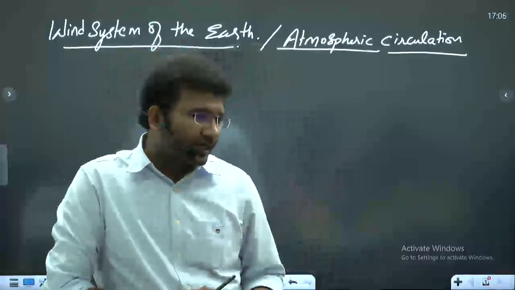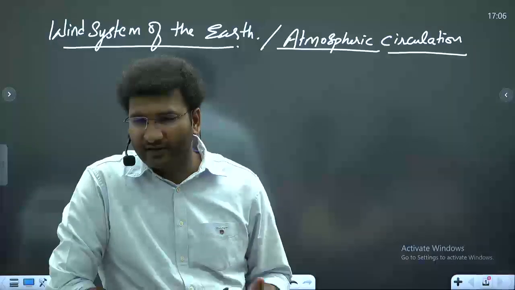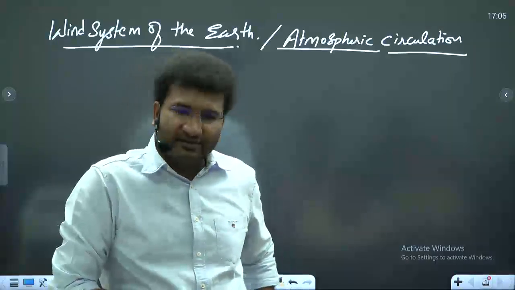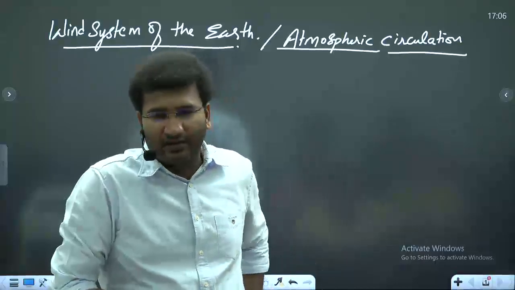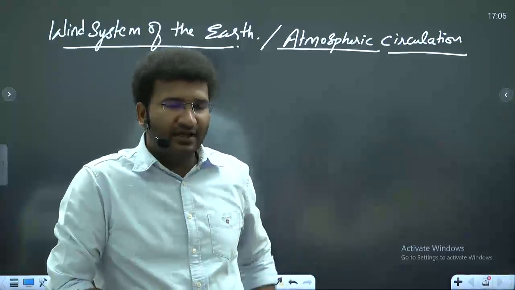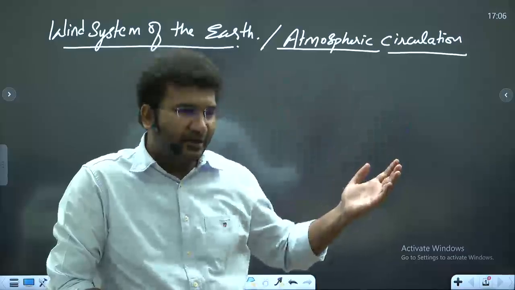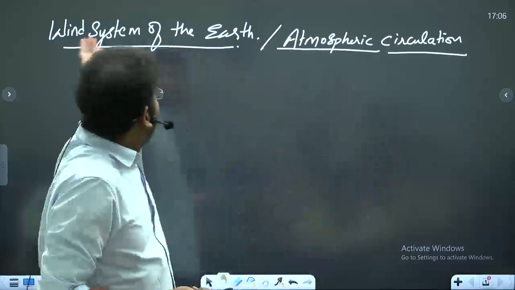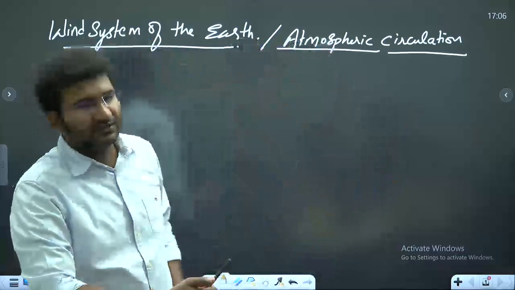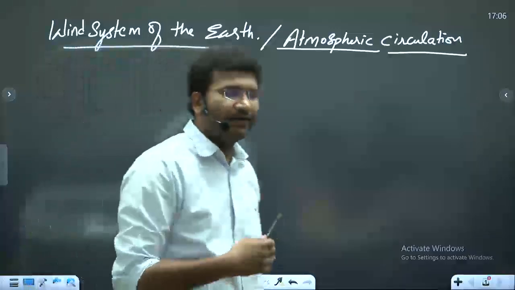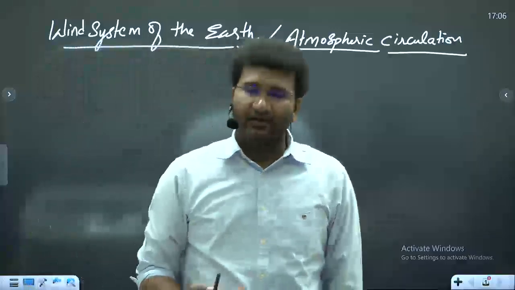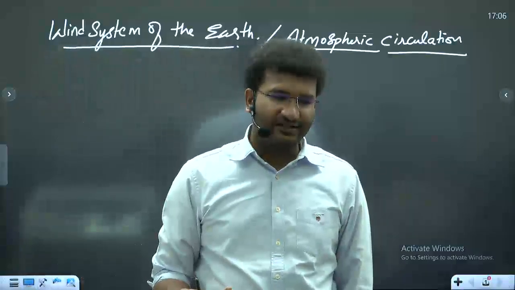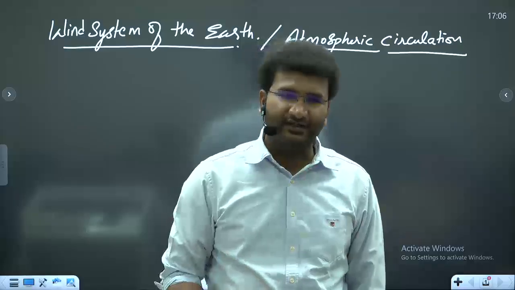Now why sometimes is the speed of the wind high? Why sometimes is the speed of the wind low? Why does the wind create dust? Why does the wind create rains? All of this has some reasons behind it, and those reasons we will try to understand in this wind system of the earth, atmospheric circulation. Now this is studied at various layers. It is studied as primary circulation, secondary circulation or tertiary circulation.